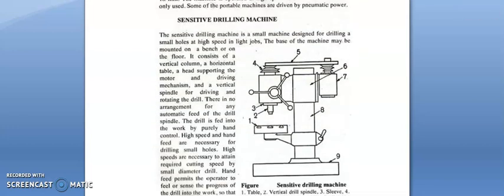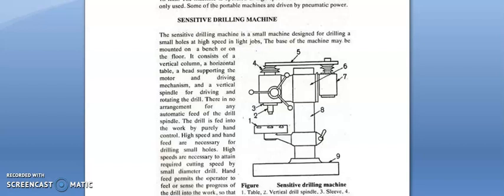Next one is the sensitive drilling machine. The sensitive drilling machine is a small machine designed for drilling a small hole at high speed in a light job. The base of the machine may be mounted on a bench or on the floor. It consists of a vertical column, a horizontal table, a head supporting the motor and driving mechanism, and a vertical spindle for rotating the drill.